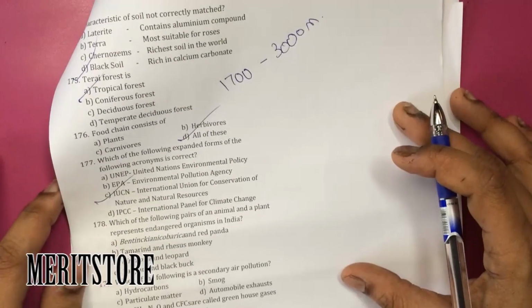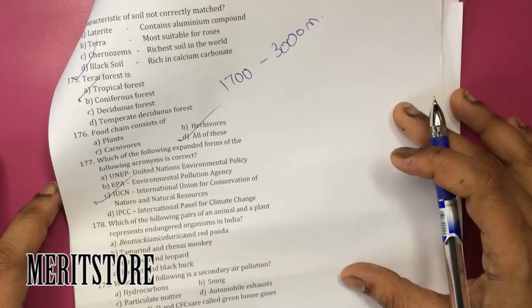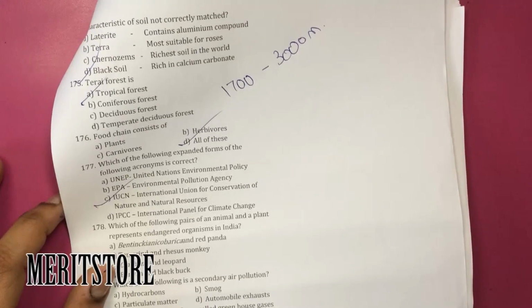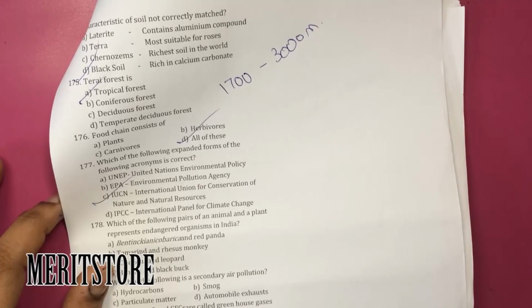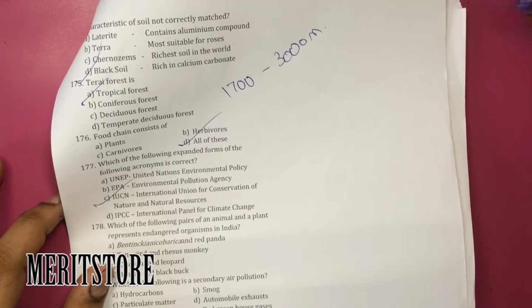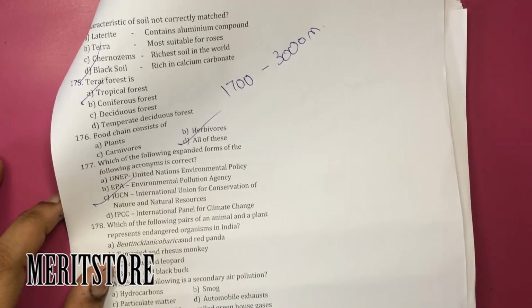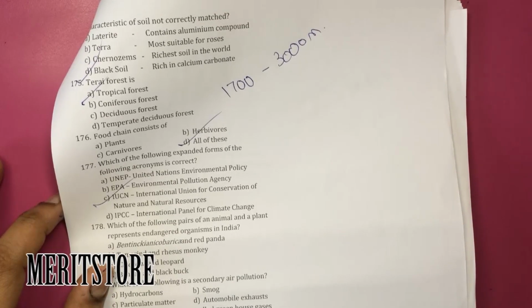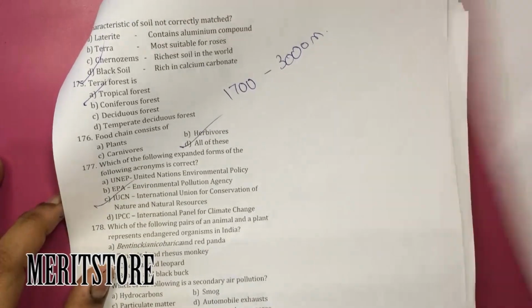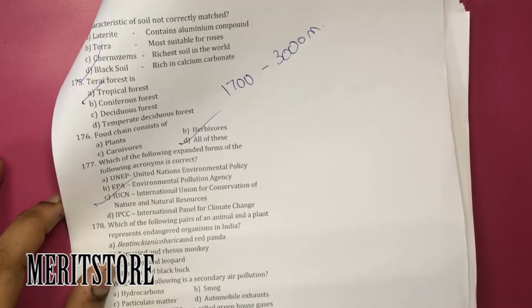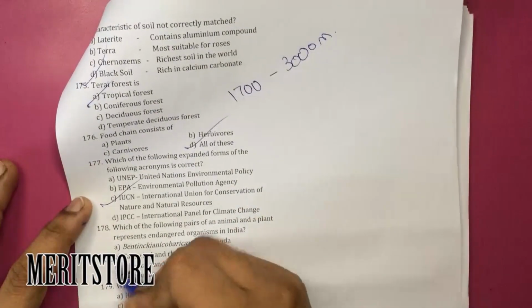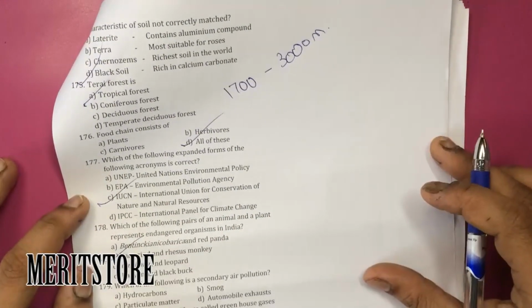Next question. Which one of the following pairs of an animal and a plant represents endangered organisms in India? Now in India, the plant and animal which are endangered are tamarind and rhesus monkey.